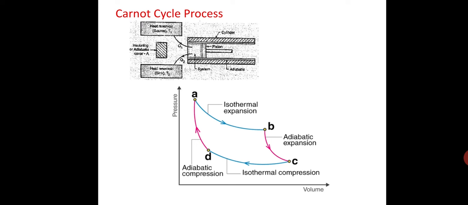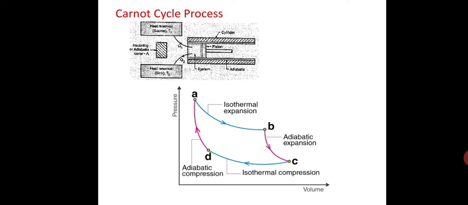Now third, isothermal process C to D. Adiabatic cover B is removed and sink is brought in contact with the cylinder head. Heat Q2 is transferred during the process, isothermal compression process C to D.